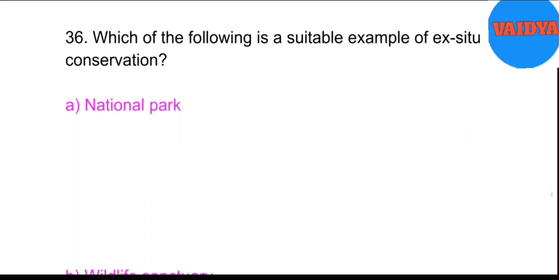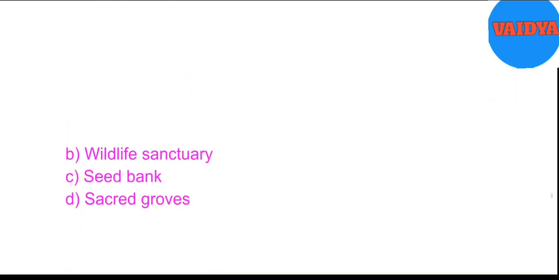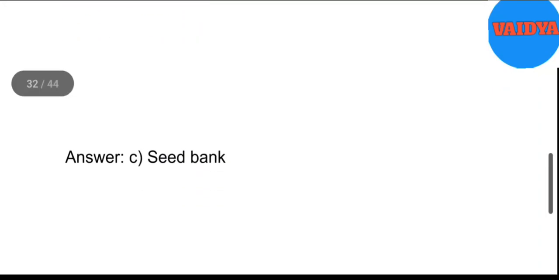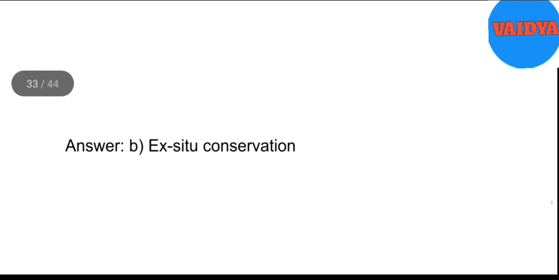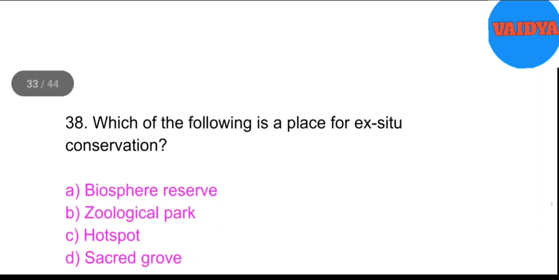36. Which of the following is a suitable example of ex situ conservation? A. National park. B. Wildlife sanctuary. C. Seed bank. D. Sacred groves. Answer. C. Seed bank. 37. In vitro fertilization, cryopreservation, and tissue culture are examples of which type of conservation? A. In situ conservation. B. Ex situ conservation. C. Both A and B. D. None of the above. Answer. B. Ex situ conservation.